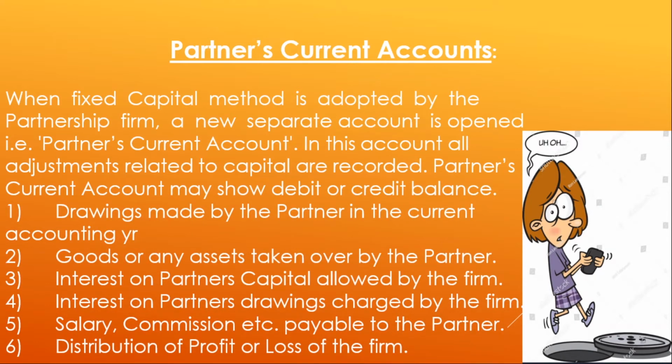When partner's current account is maintained, all the entries related to the partners are recorded in it. Entries such as drawings made by the partner, interest on partner's capital allowed by the firm, interest on drawings charged by the firm, salary commission payable to the partner, and distribution of profit or loss of the firm, all these entries will be written in the partner's current account.